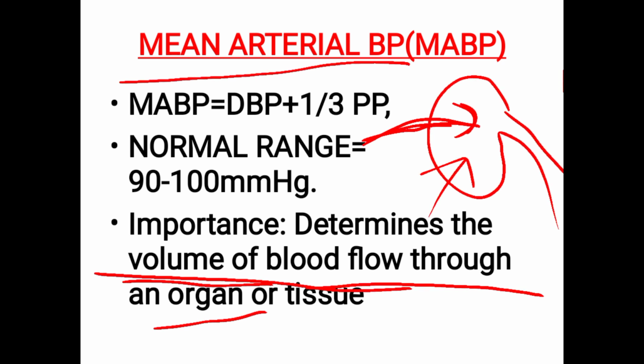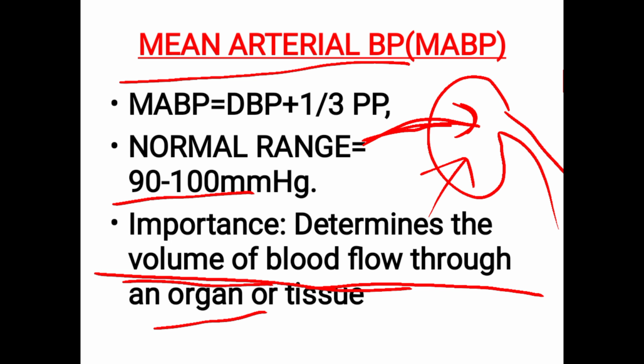That means if mean arterial pressure increases or decreases, the flow to that organ will change. So the flow of blood to the kidney mainly depends on the mean arterial pressure, not the actual blood pressure, the 120/80. The flow of blood to each organ depends on mean arterial pressure.